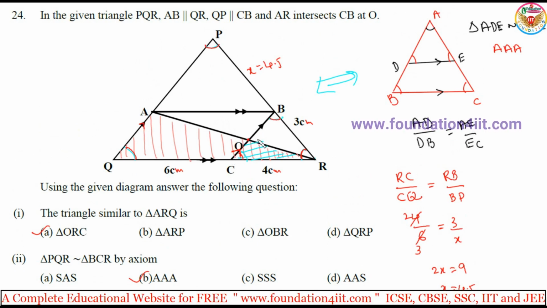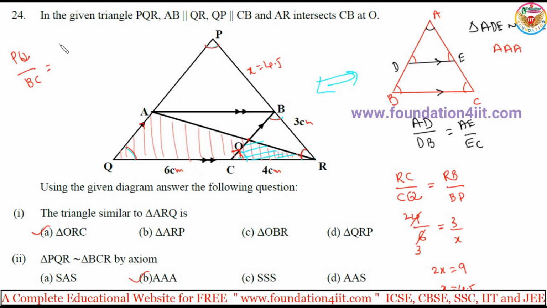Whenever two triangles are similar, corresponding sides are in the same ratio. So this PQ by BC: PQ is the bigger triangle, BC is the small triangle. So RBC and RPQ are similar. So PQ by BC is nothing but RQ 10 by RC is 4.